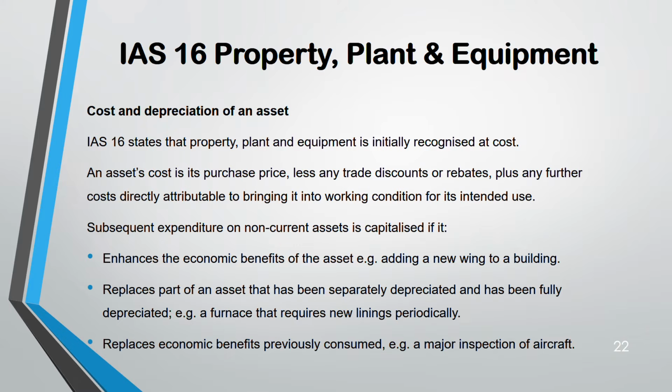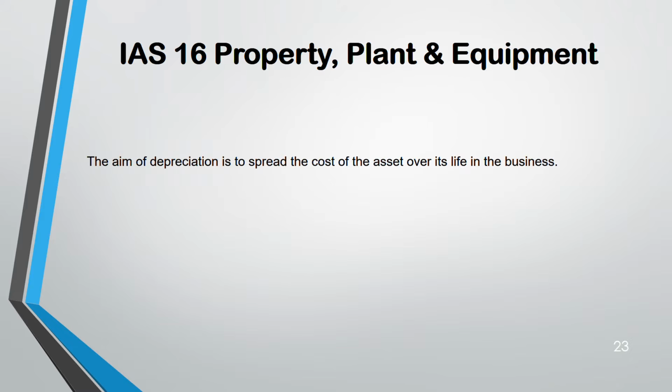Because without this, the aircraft will not function. For the aircraft to function properly, you have to do inspection after every 1 year or every 3 years or every 5 years, does not matter. But that cost is capitalized as a non-current asset. They are not expenses. Other than this, others are expenses.